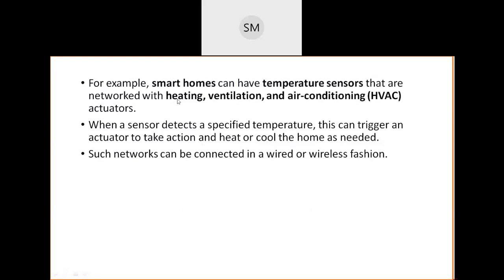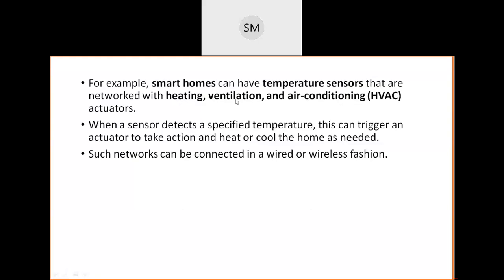Okay, if the sensor measures humidity, and in the climate there is more humidity, completely sweating, there is no air inside the house, then ventilation actuators will be activated and they start to ventilate your entire home.